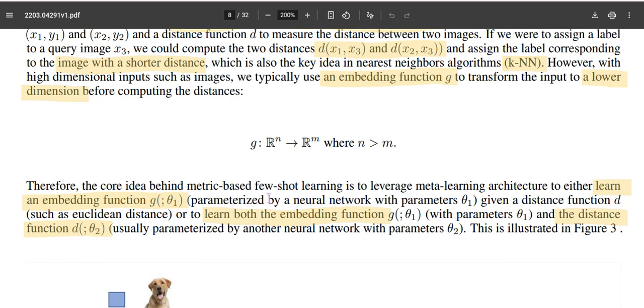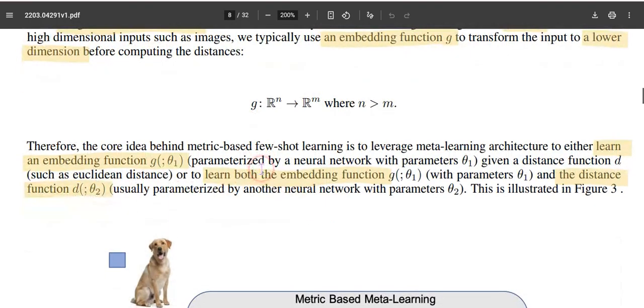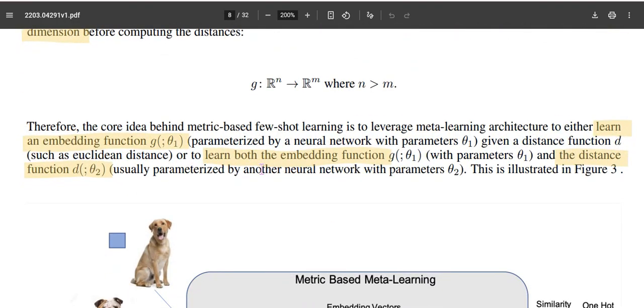So this is metric learning based meta learning. And if we have a few samples during the test time, then that would be called few shot learning based on metric based meta learning.